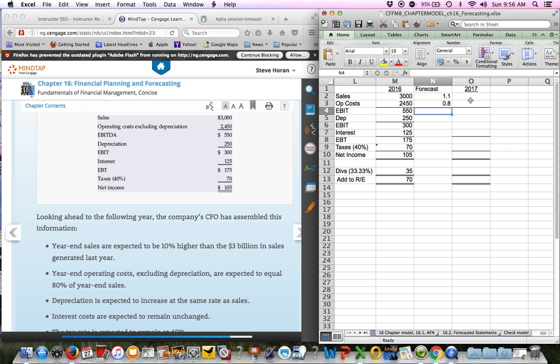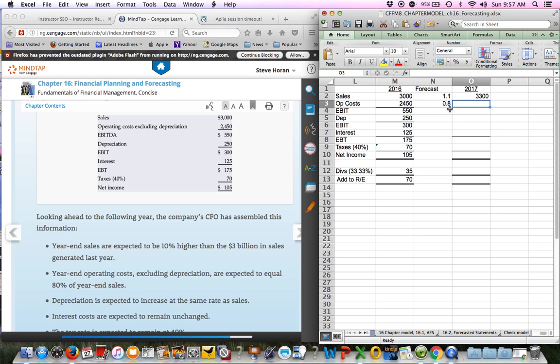So to do my forecast from my base year to my future year, let's start with sales. Everything really becomes a percent of sales. That's really kind of what you have to do first, is you have to have a good sales number. So we're basically saying sales will go up by 10%. So I'm multiplying my 3 million times, which is actually billions, times 1.1 to get 3,300,000.